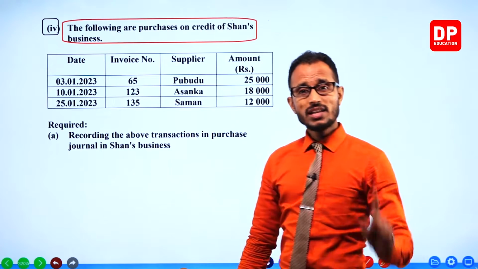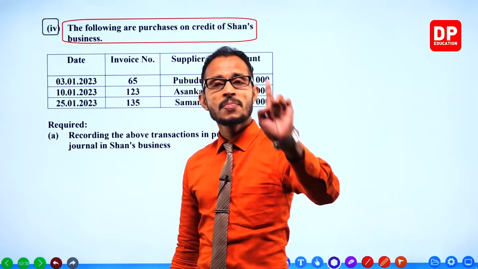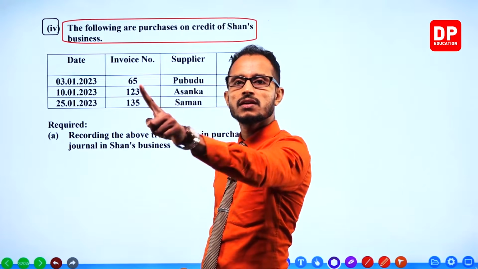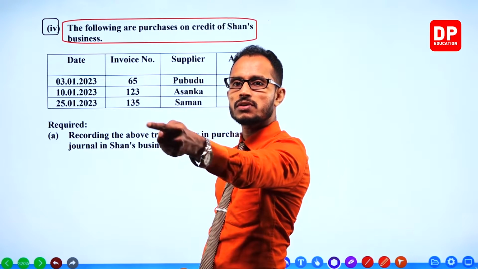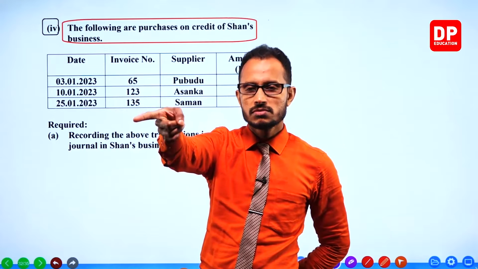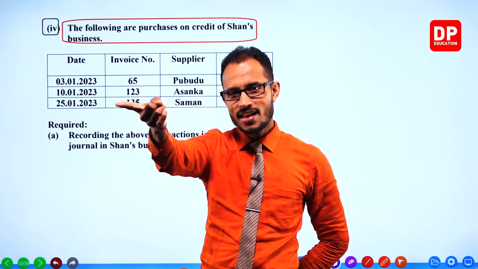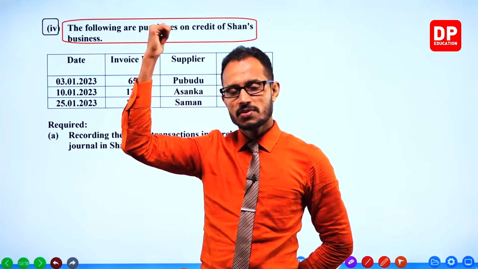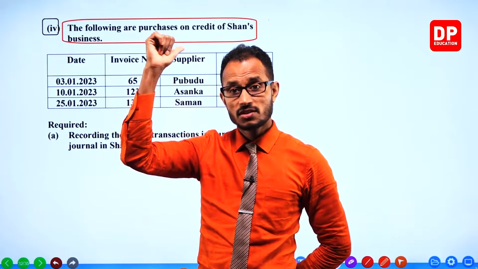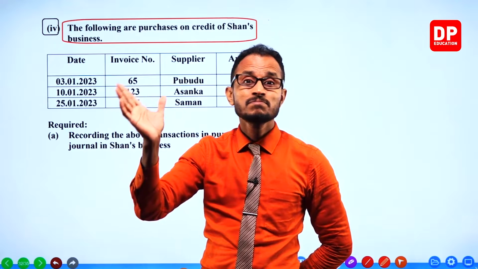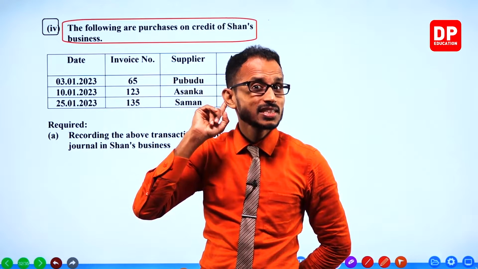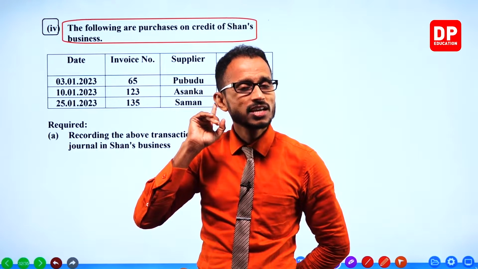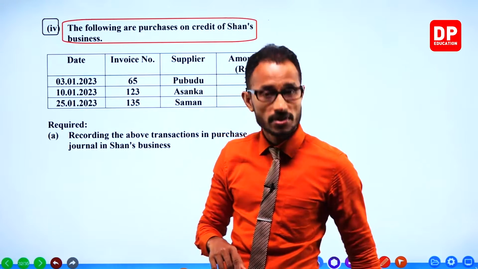What is the primary book that you use to record credit purchases? What is the primary book used to record credit purchasing of goods? Purchases journal.